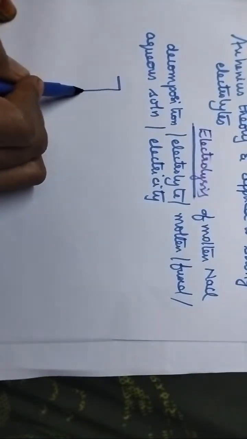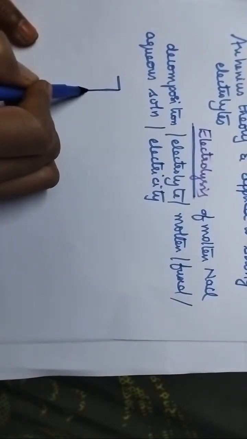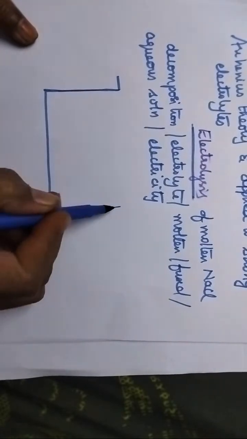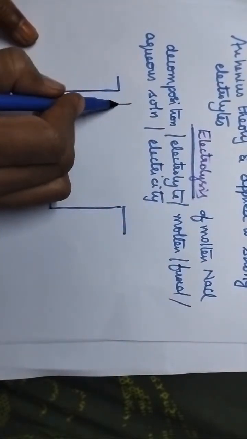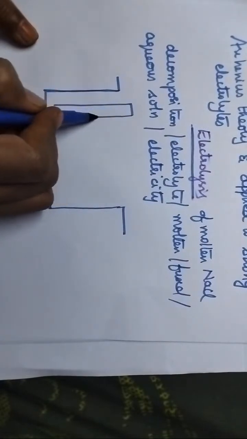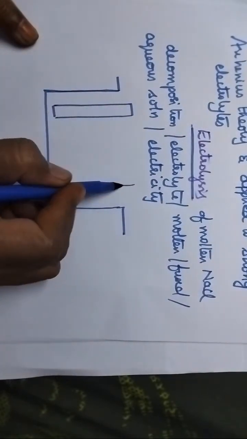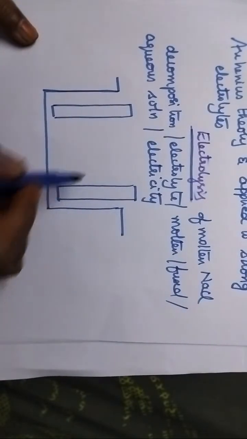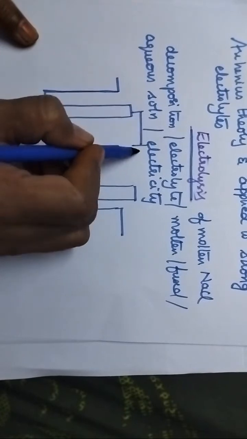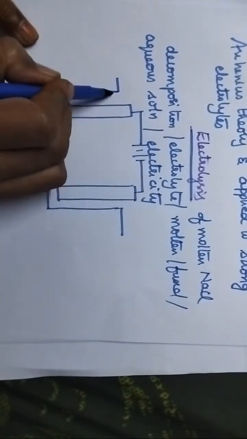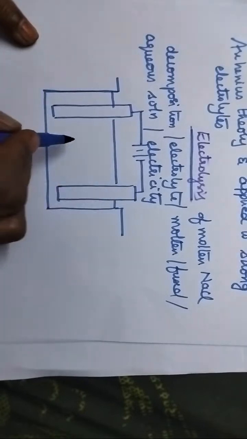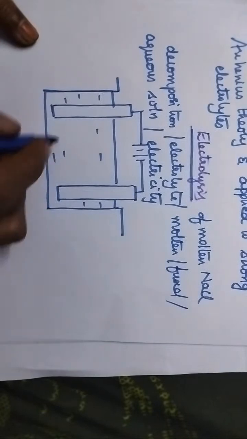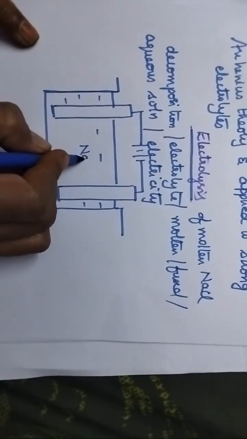Especially an electrolytic cell consists of two electrodes and an electrolytic solution, and here the two electrodes are connected to the battery. So it is an electrolytic solution, that is molten NaCl.